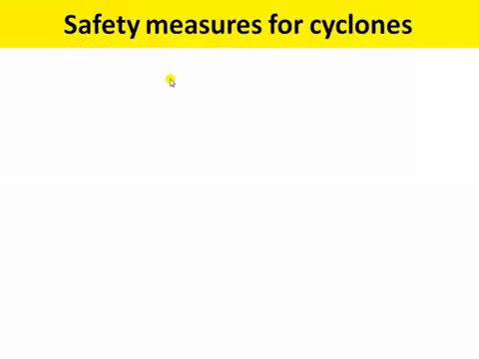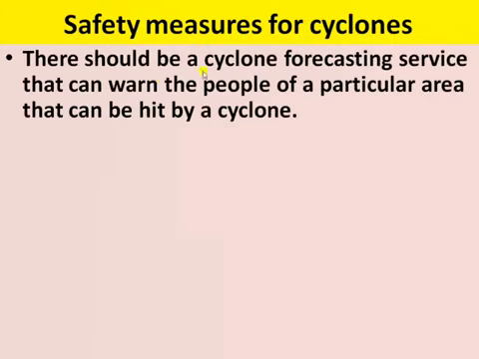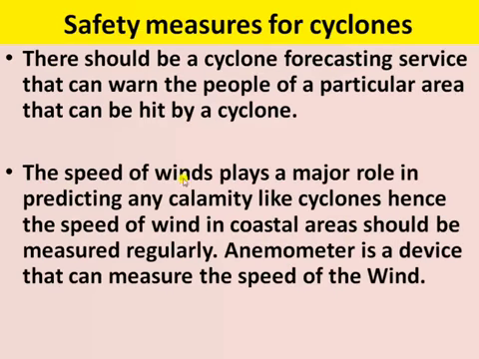Next topic is safety measures for cyclone. What are the safety measures during the cyclone? There should be cyclone forecasting services that can warn the people of a particular area that can be hit by a cyclone. Second, the speed of the wind plays a major role in predicting any calamity like a cyclone. So the speed of the wind in coastal areas should be measured regularly. Okay, an anemometer is a device that measures the speed of the wind.